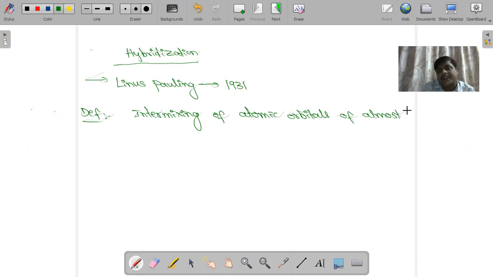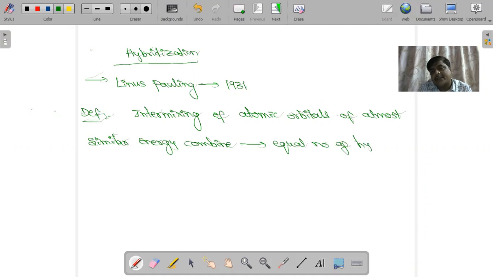They combine with each other to form an equal number of hybrid orbitals. That means those atomic orbitals which have almost similar energy combine with each other to form an equal number of hybrid orbitals.